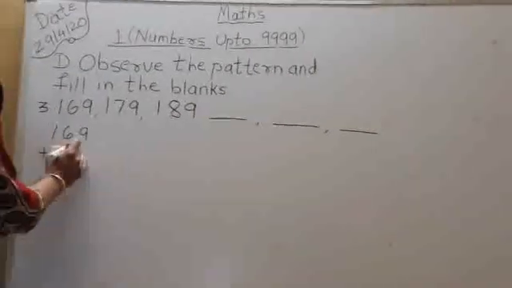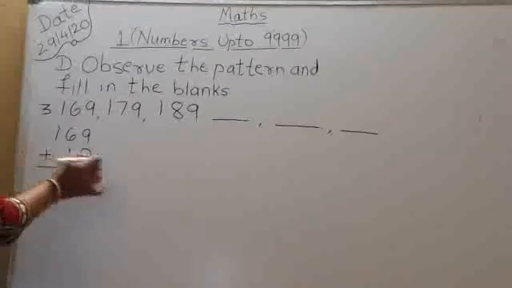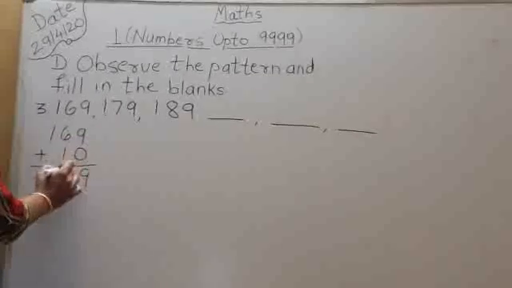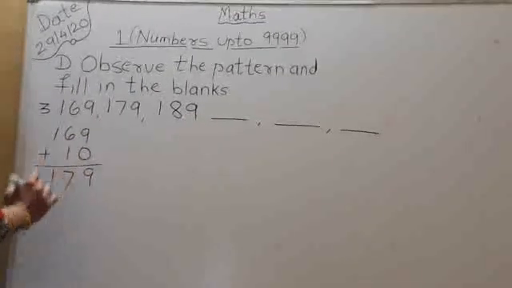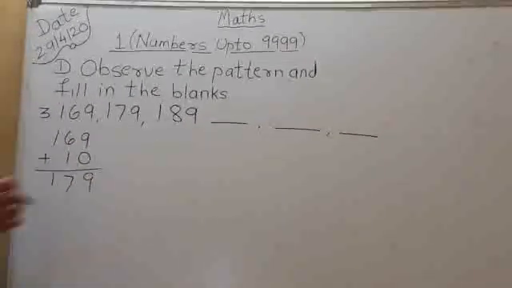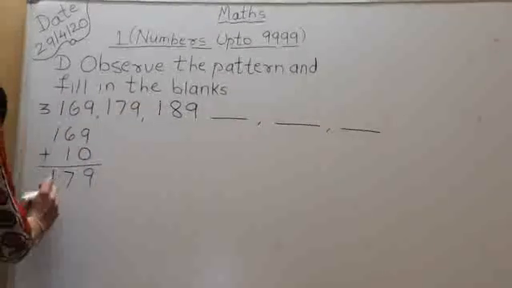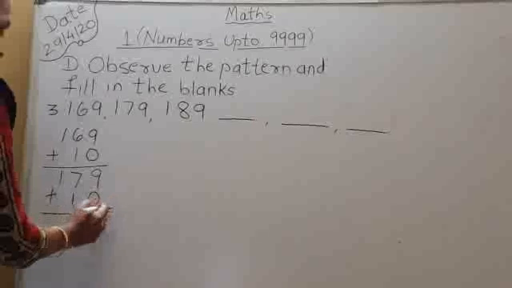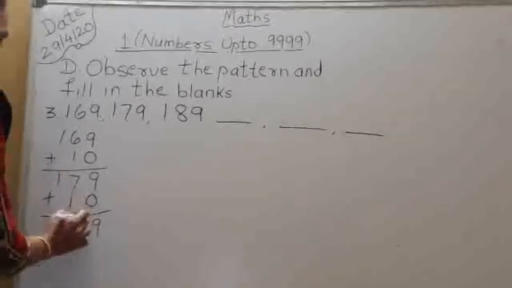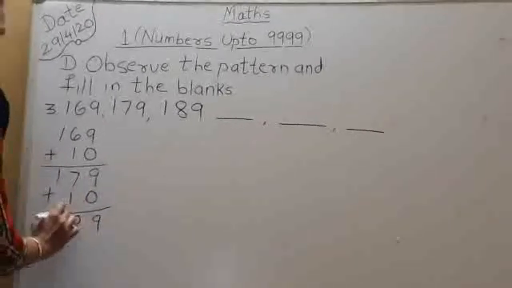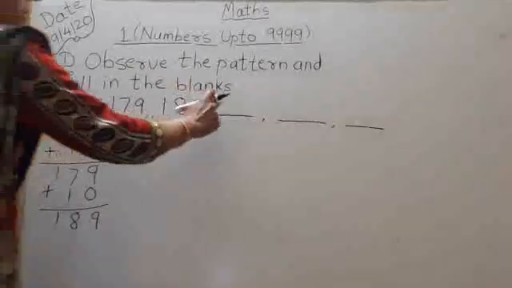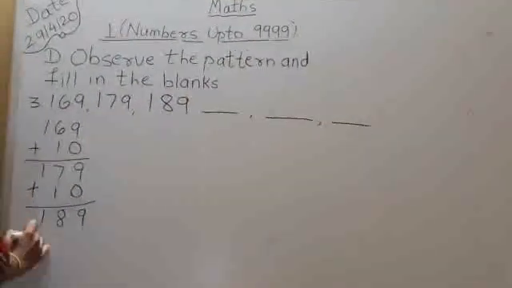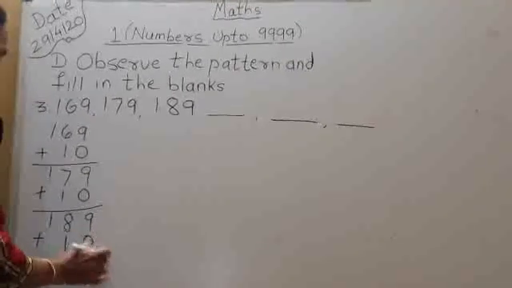If we add plus 10: 9 plus 0 is 9, 6 plus 1 is 7, so our series is plus 10. Again add plus 10: 9 plus 0 is 9, 7 plus 1 is 8. So we have to fill in the three blanks, adding plus 10 here also.